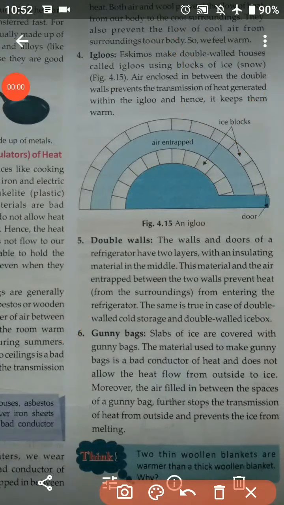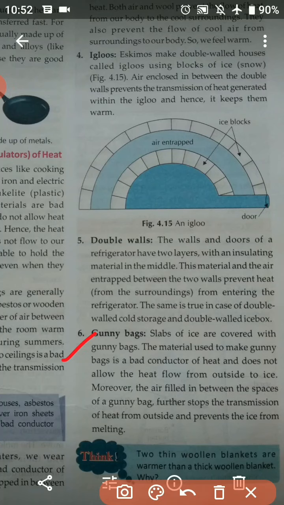So slabs of ice are covered with gunny bags. Students, the gunny bags are a bad conductor of heat and they do not allow the heat to flow from outside to the ice. And also the air that is filled in between the space of the gunny bag also stops the transmission of heat from outside, and it also prevents the ice from melting.